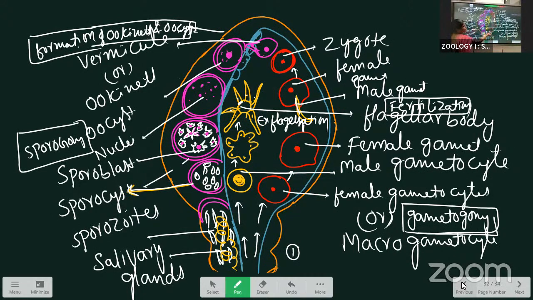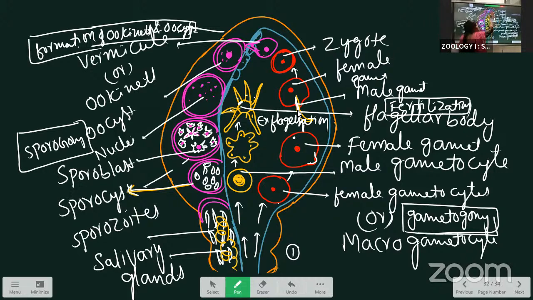See, this one is a female gametocyte. The nucleus is formed here, and the fertilization cone is formed. That we call maturation. After the formation of the male and female gametes, they actively come and attach at the fertilization cone, and both the pronuclei and the cytoplasm fuse and form a round structure that we call a zygote. That we call fertilization.